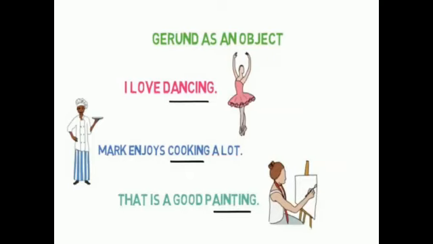Now, gerund as an object. The gerund functions as the object of the main verb in a sentence. I love dancing. Mark enjoys cooking a lot. That is a good painting. Now, dancing, cooking and painting are the gerunds here. Some more examples. I don't like cooking. Mahi enjoys cycling. Here cooking and cycling are the gerunds which function as the object of the main verb in a sentence.